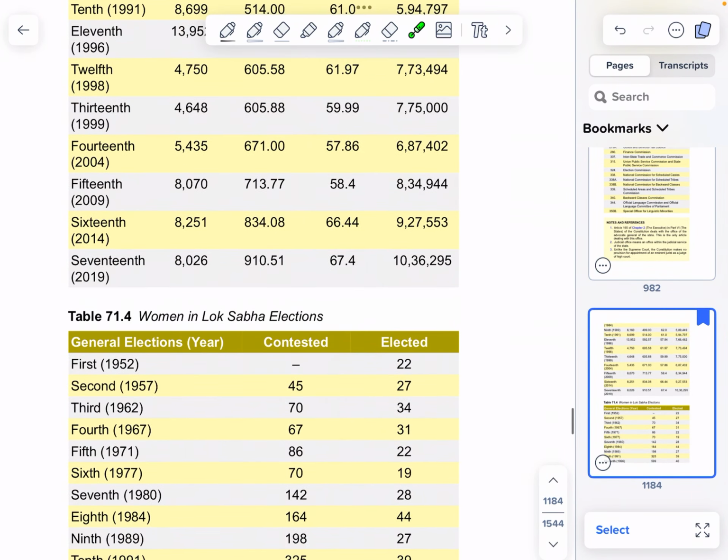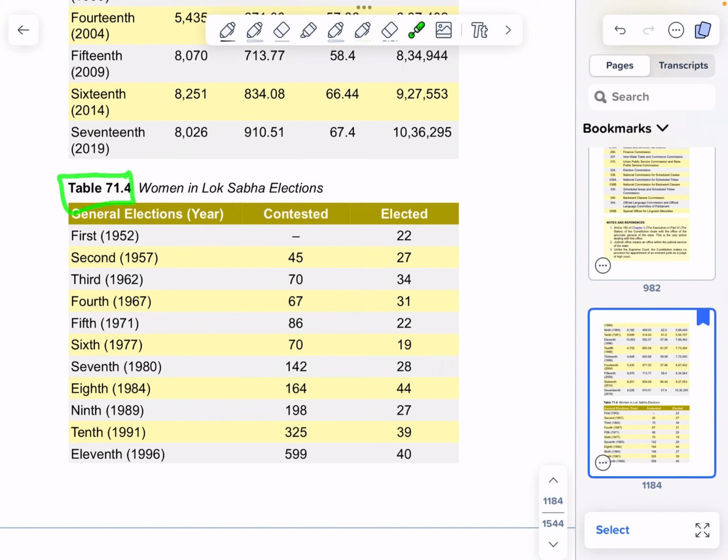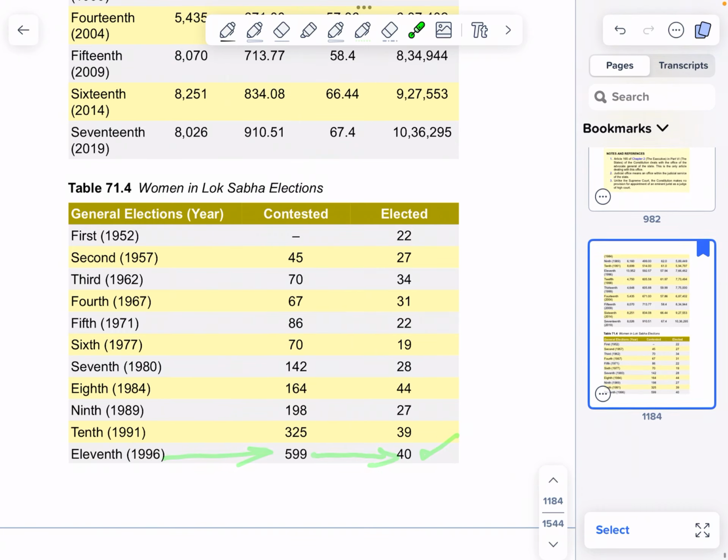Table 71.4 Women in Lok Sabha Elections. First, 1952, contested not known, elected 22. Second, 1957, 45 contested, elected 27. 11th, 1996, 599 contested, 40 elected. Present, check.